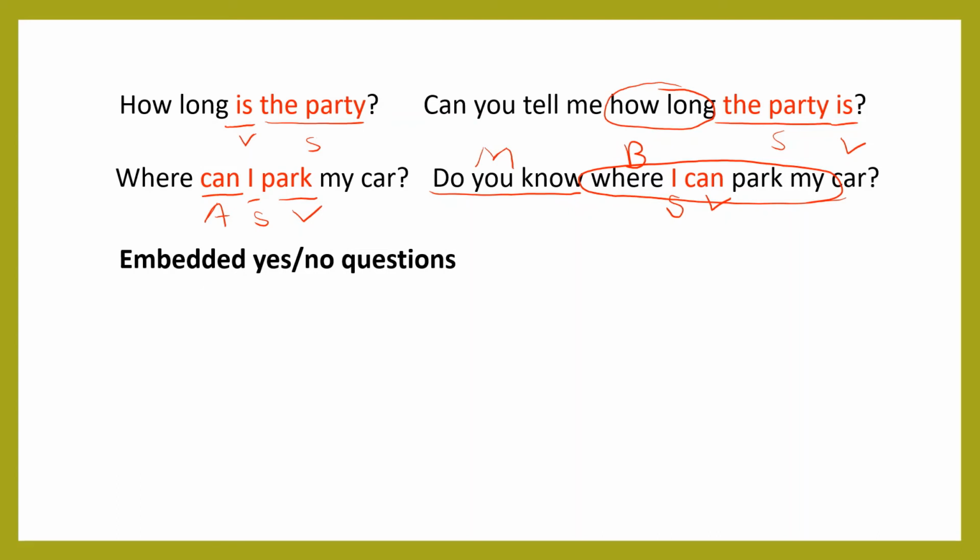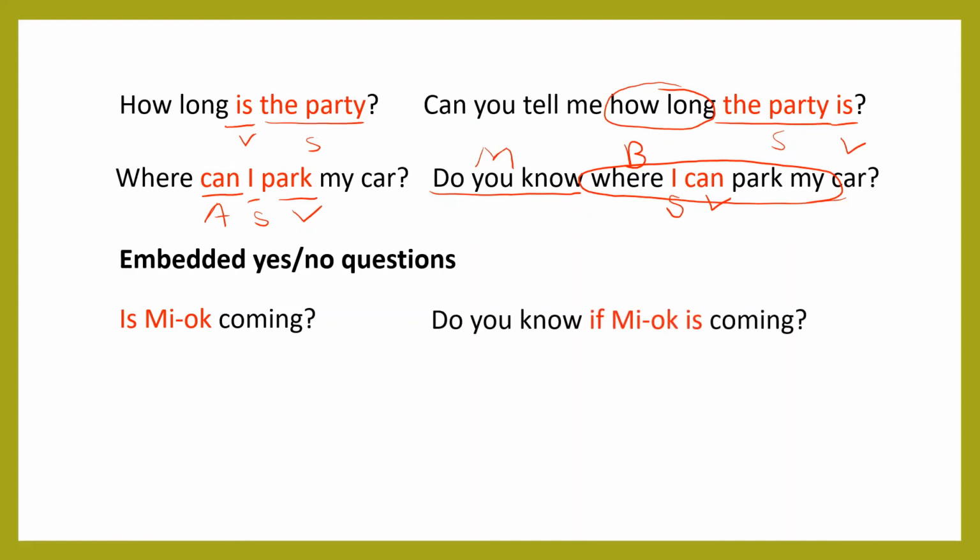Now let's look at embedded yes/no questions. Is Mio coming? This is a yes/no question. When we make this yes/no question into an embedded question, we need to have if, and then subject, verb. Is Mio coming becomes if Mio is coming.